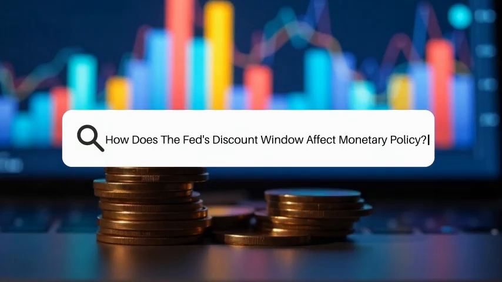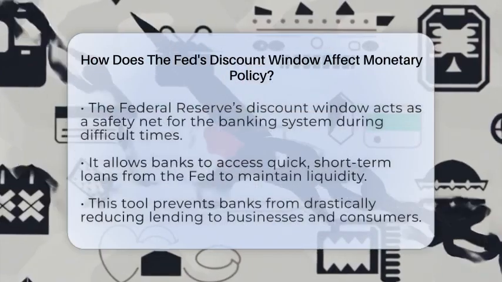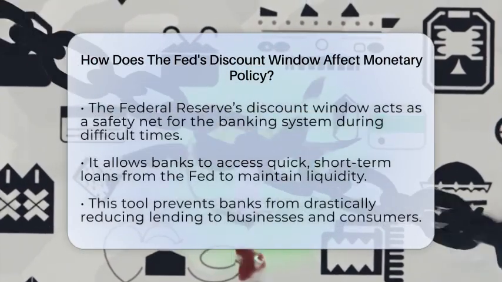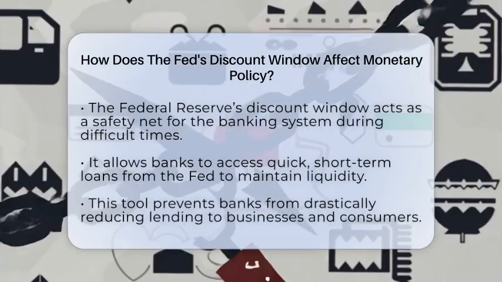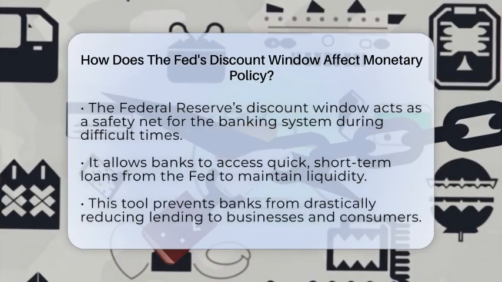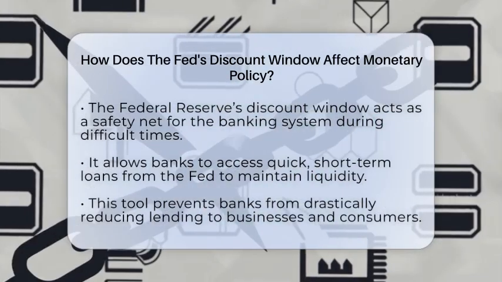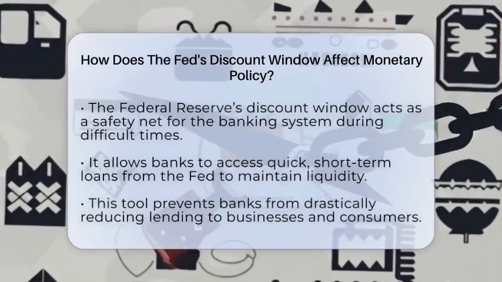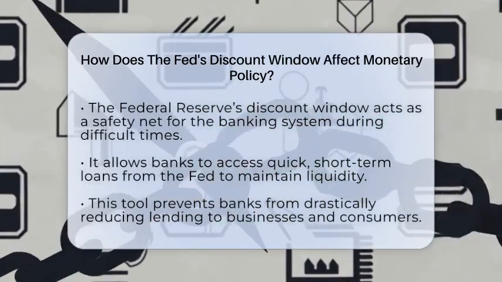How does the Fed's discount window affect monetary policy? Imagine a safety net that keeps the banking system steady during tough times. That's what the Federal Reserve's discount window does. It's a tool that helps banks get quick short-term loans from the Fed when they need extra cash.